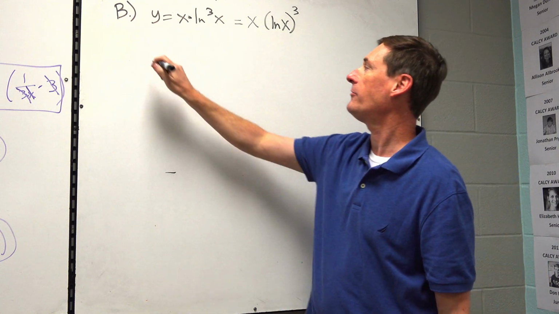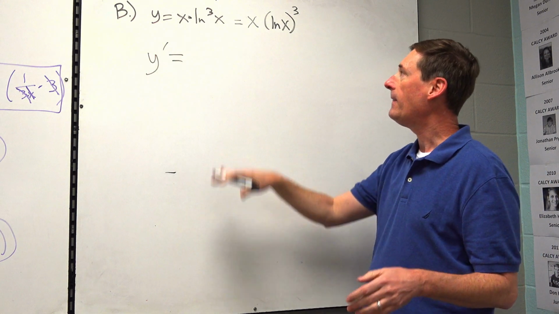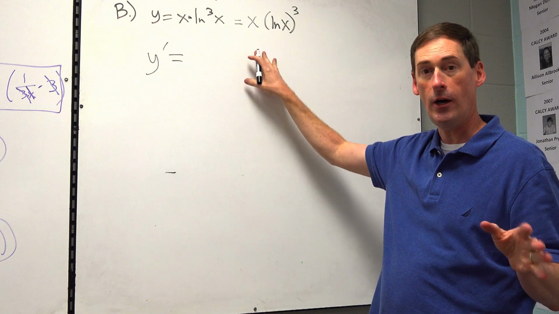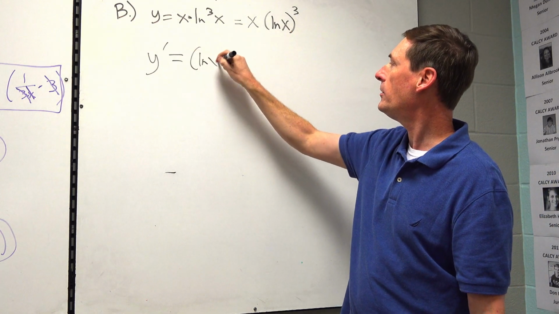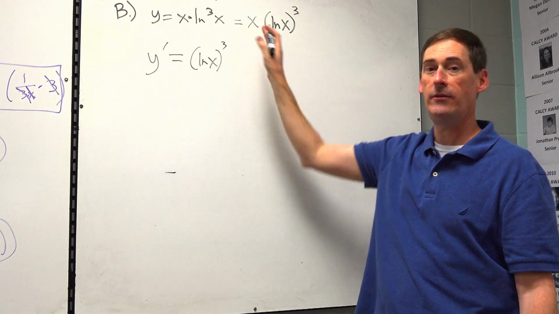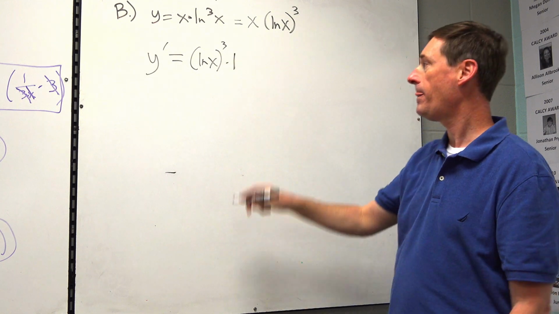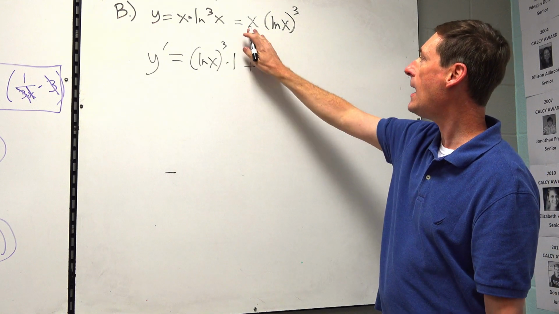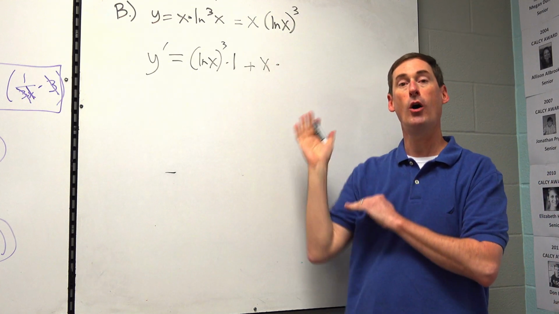Now take the derivative. Y prime, dy over dx, whatever your preference is. This is going to be a ho-de hi plus hi-de ho. Ho term stays the same. Put that here. Times d hi. Derivative of x is 1. Plus hi stays the same. Times derivative of the ho term.